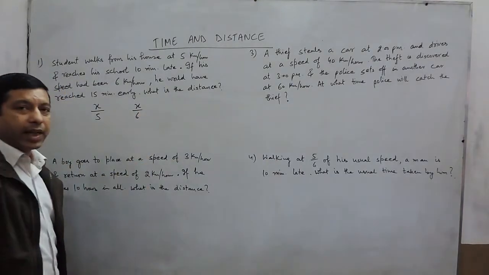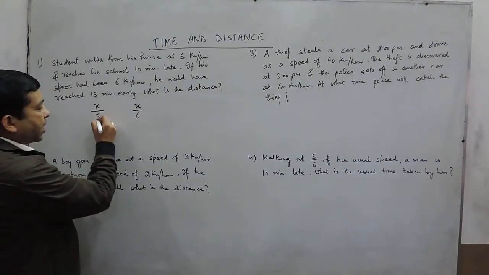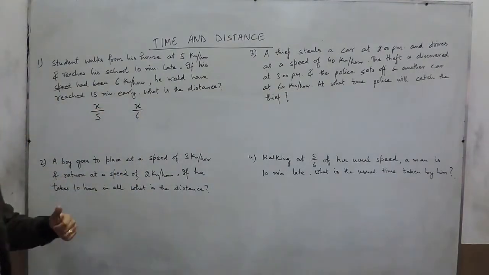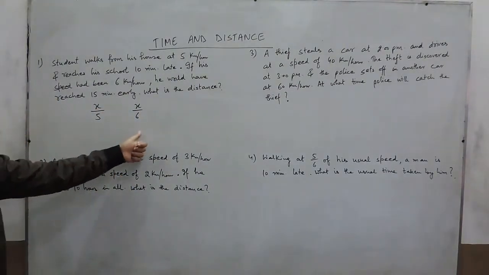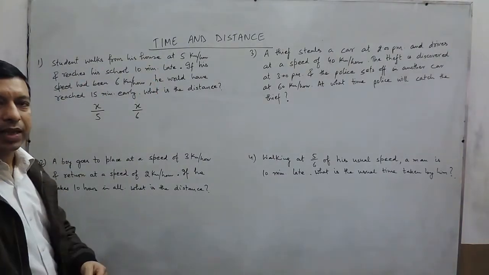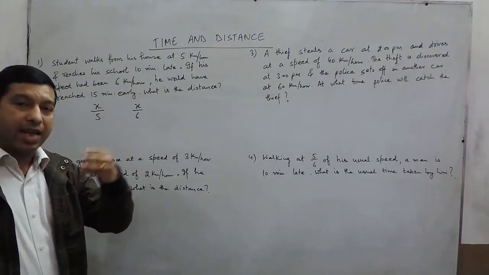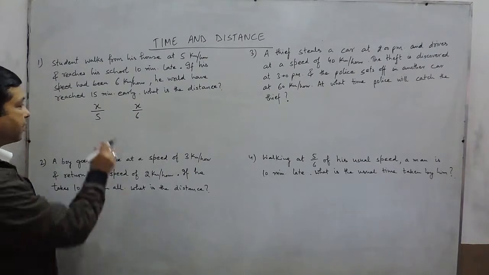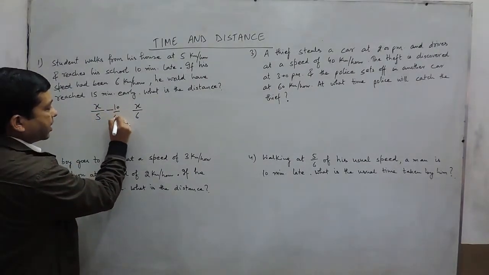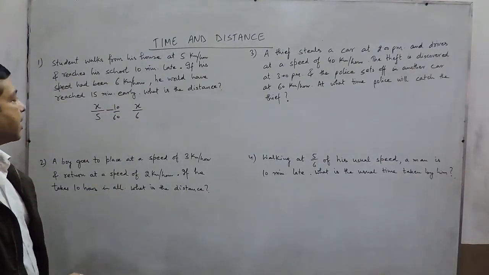While when he is going at a speed of 6 km per hour, definitely he will take less time. So x upon 5 and x upon 6. These are the two times they will take when going to school at a speed of 5 and 6. Now when a person reaches his school 10 minutes late, that means the actual time must be 10 minutes less than the time he takes. So x upon 5 is the time he takes minus 10 upon 60, because he has to take 10 minutes less than the time he has taken.